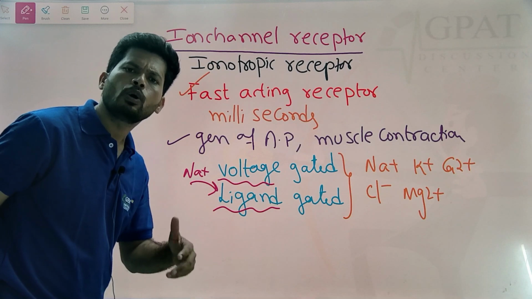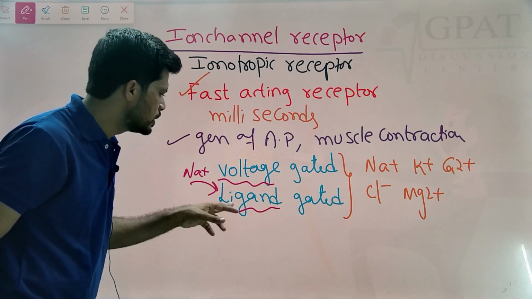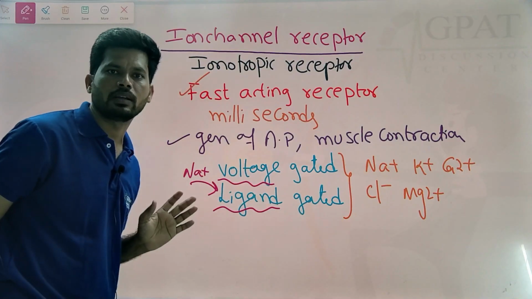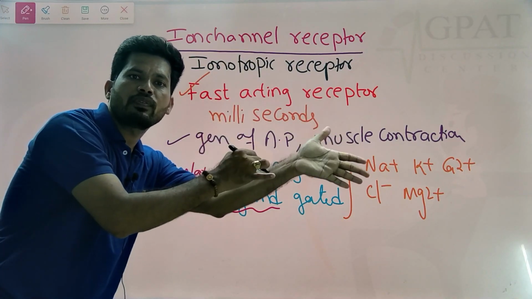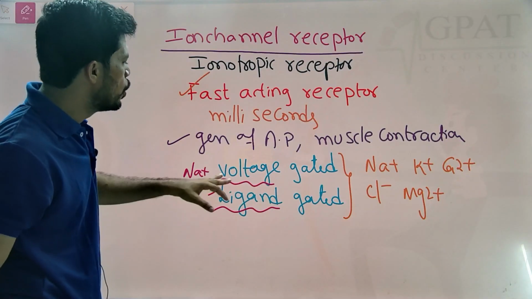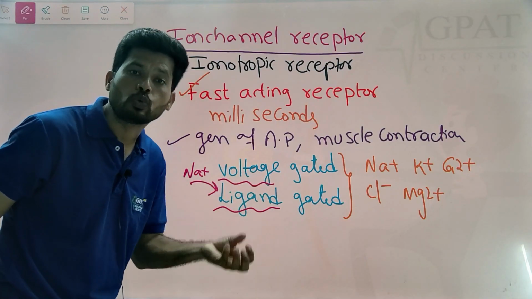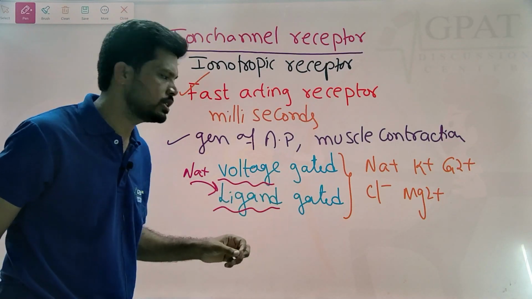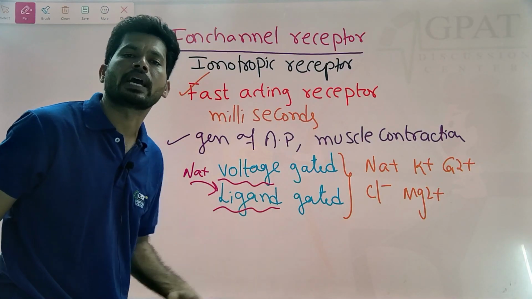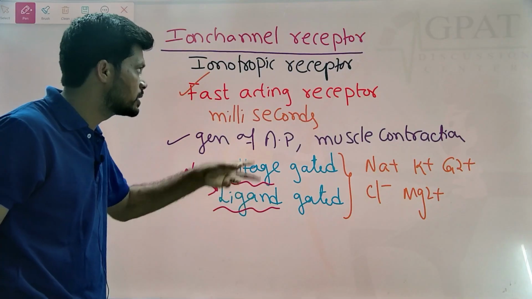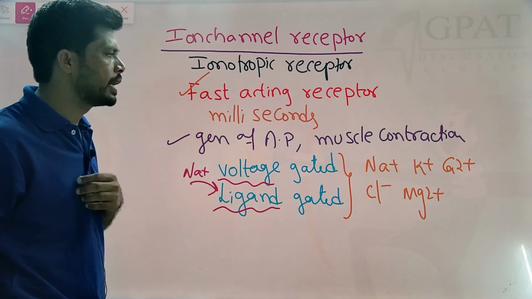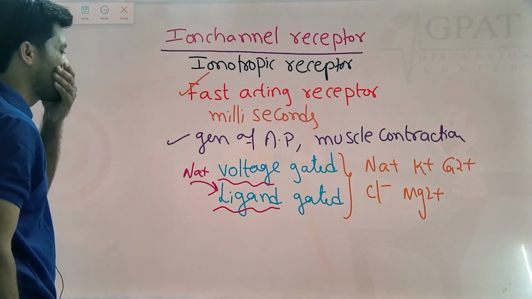Potassium is a ligand for a potassium ligand gated channel. So this type of channel requires just binding of a ligand. Just binding of a ligand will stimulate the receptor, nothing but the ion channel. So voltage difference is the key to stimulation of voltage gated ion channels, and ligand is the key for stimulation of ligand gated ion channels. Based on this difference, ion channels are generally voltage gated ion channels as well as ligand gated ion channels.